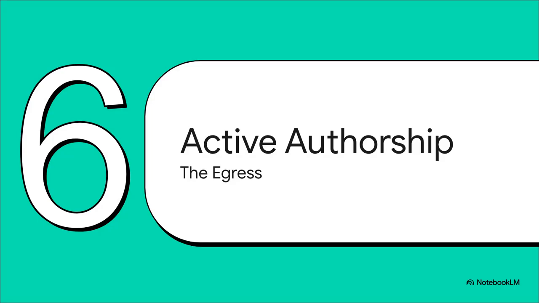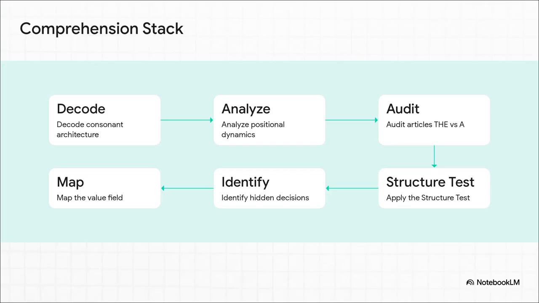And that leads us to our final section, number 6, return to active authorship, the egress. What you're looking at here is the comprehension stack. Think of it as a systematic protocol to analyze the semantic depth of pretty much anything. You start at the particle level, decode the consonant architecture. Then zoom out and analyze positional dynamics, like our n-position algorithm. Audit the space. Are they talking about the specific thing or just a random thing? Apply the structure test to shatter that verb illusion. From there, you easily identify the hidden decisions, and finally, you map the underlying value field. It is literally a microscope for truth.